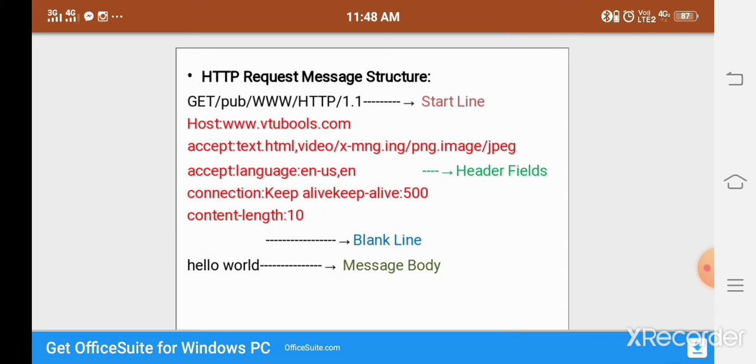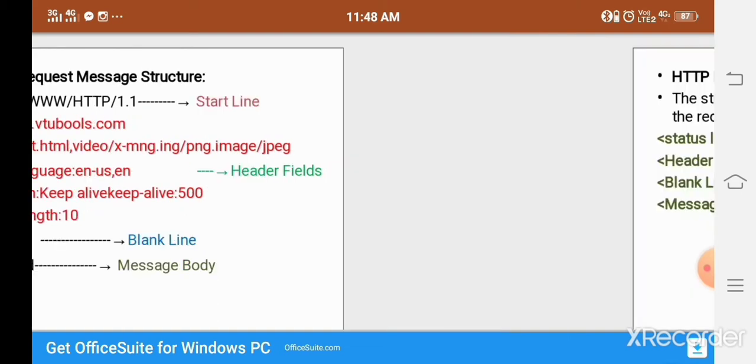And second one is the host. Host contains the information to transfer from one user to another. This is called the host address. Next one is the accept and connections and hello world. Hello world is a message body. Whatever content you need, that content is the message body. And the content length, so the content we declare it. Okay, like structure.